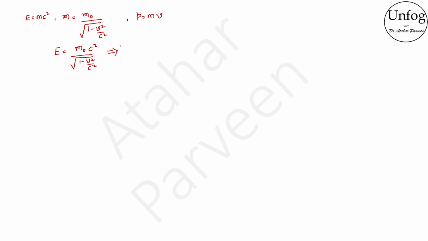So if I just square this equation on both sides, I will get E square is equal to m naught square c raised to 4 by 1 minus v square by c square, as the square root will disappear from the denominator if I square. So this can also be written as m naught square c square into (c square minus v square plus v square). I have just added and subtracted v square in the numerator for convenience. This is divided by 1 minus v square by c square as it is.